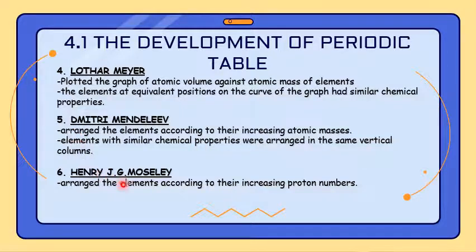Then we have Henry J.G. Moseley. Okay, he arranged the elements according to their increasing proton numbers. He also left empty spaces in his periodic table like Mendeleev and successfully predicted 4 elements that were discovered later.